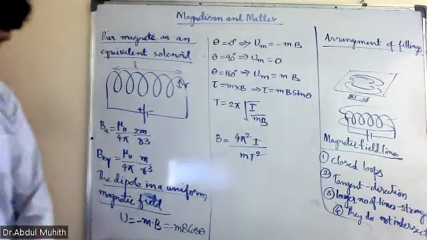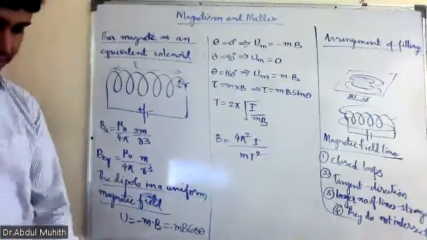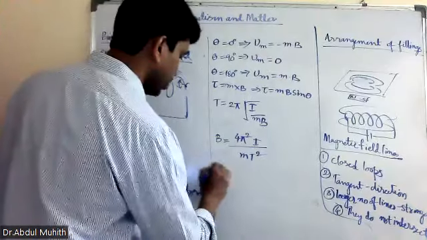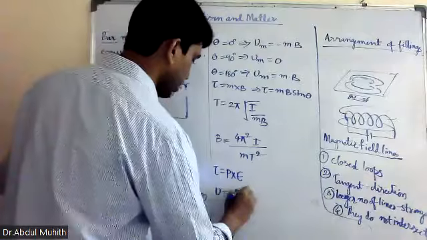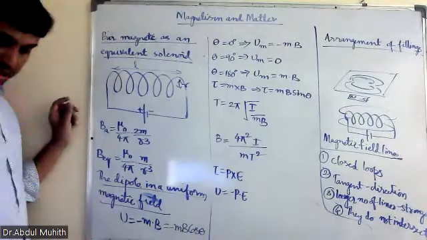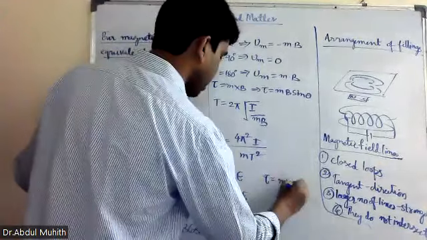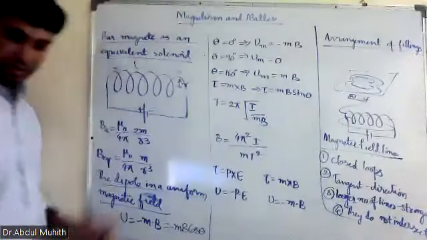Next is the electrostatic analog, which we already did in the previous chapter, so I'm not going to go ahead with the same. Just let me write the torque formula. The electrostatic analog is tau equal to P cross E and energy U equal to minus P dot E. So here also tau is equal to M cross B, and U is equal to minus M dot B. This is the formula.